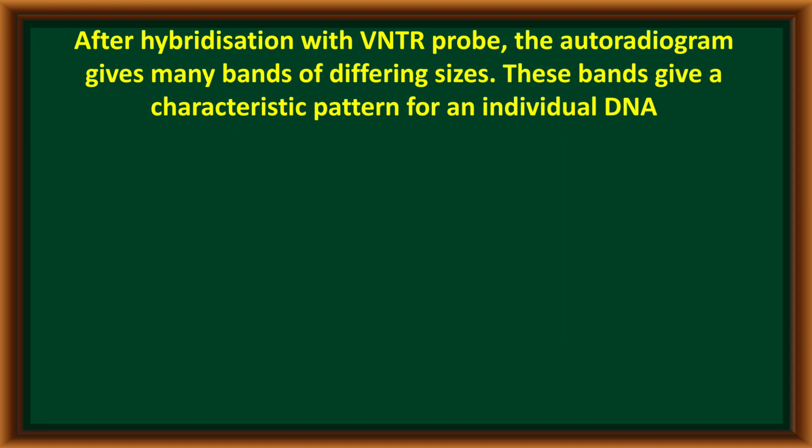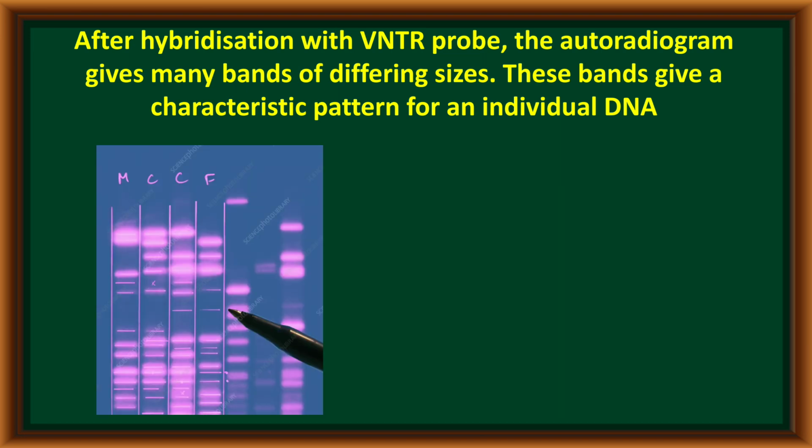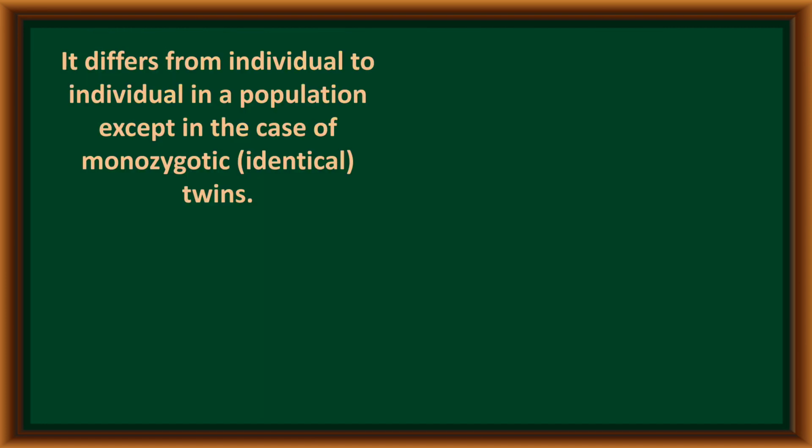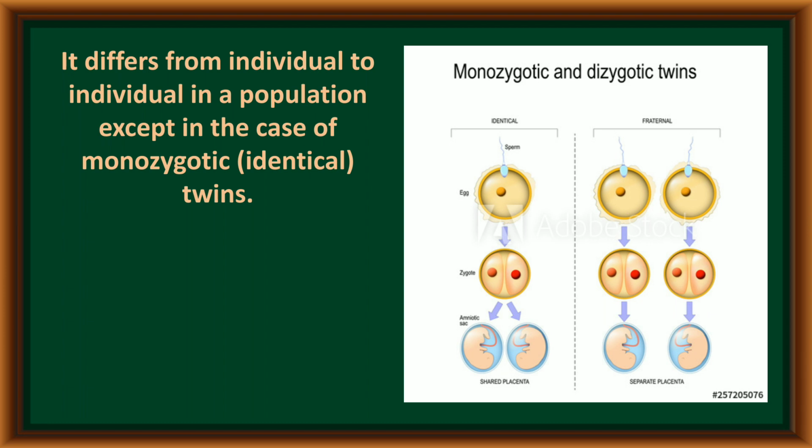After hybridization, the VNTR probes are easily detected with the help of the autoradiogram. It gives many bands of different sizes. These bands give a characteristic pattern for an individual's DNA, like barcodes. It differs from individual to individual within a population, except in monozygotic twins. The autoradiogram of monozygotic twins is exactly the same.